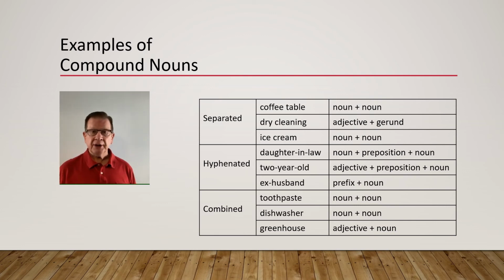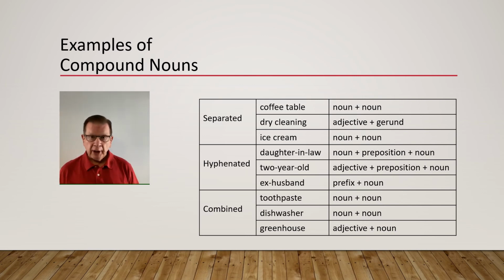Next, some compound nouns that are hyphenated. Daughter-in-law. This is a noun plus a preposition plus a noun joined by hyphens to describe the wife of one's son. By the way, the plural of daughter-in-law is daughters-in-law and not daughter-in-laws. The next example, 2-year-old.